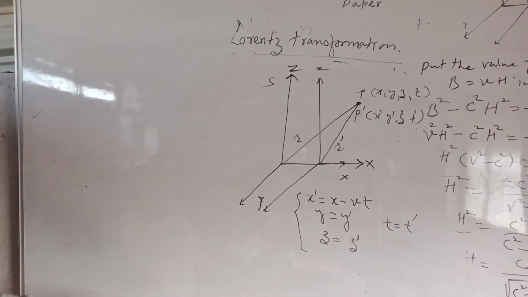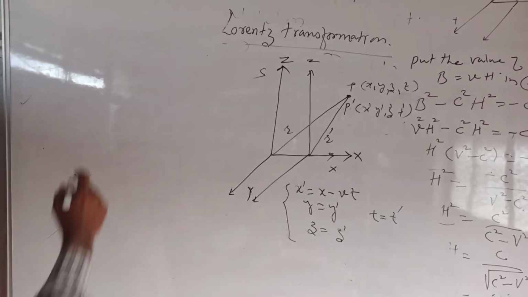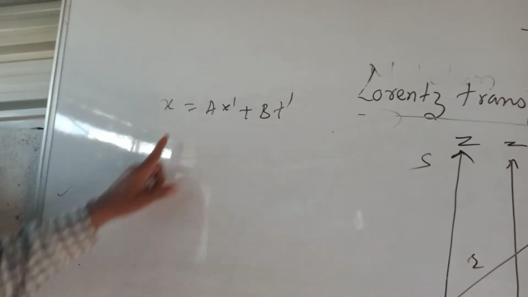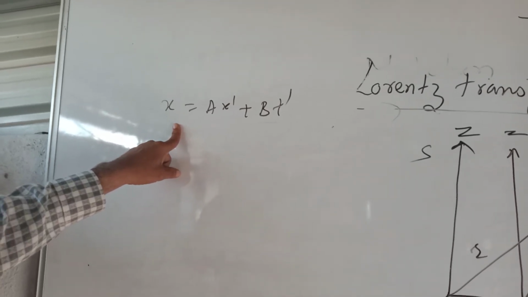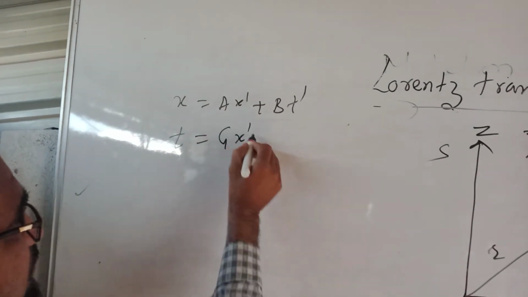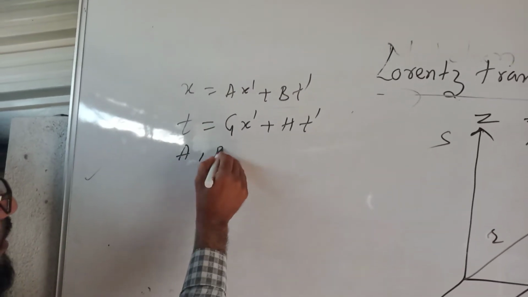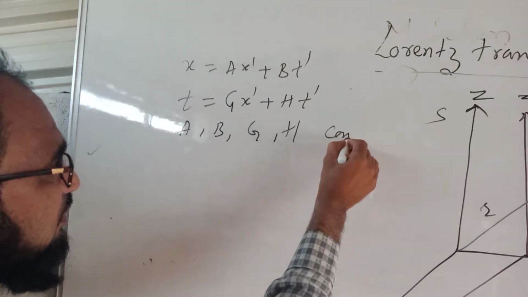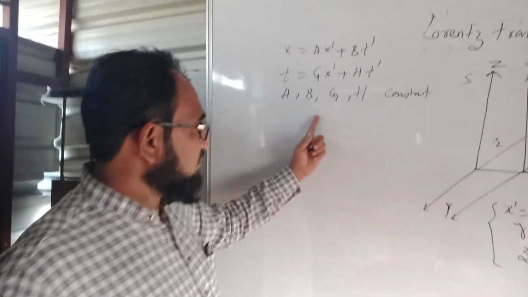So consider the two equations: x is equal to a x dash plus b t dash, and secondly the equation of time, t is equal to g x dash plus h t dash, where a, b, g and h are arbitrary constants. These are the arbitrary constants known as the Lorentz constants.